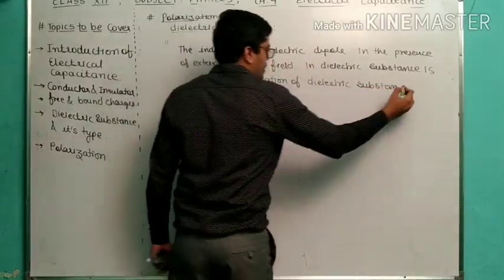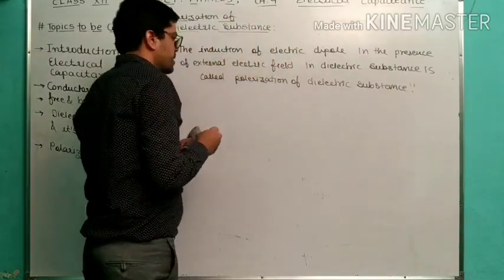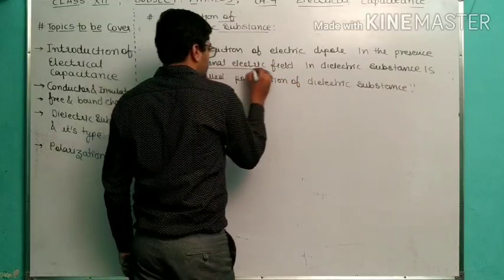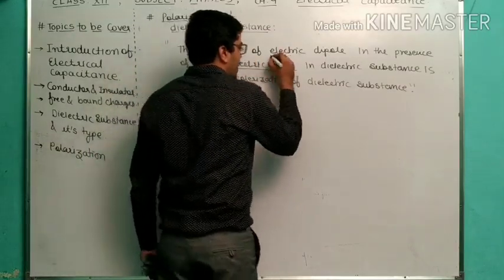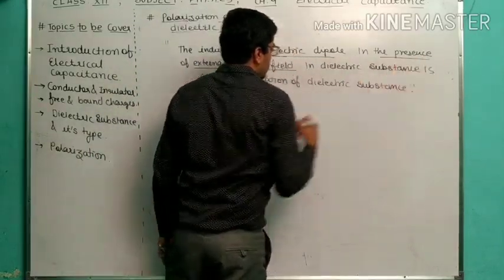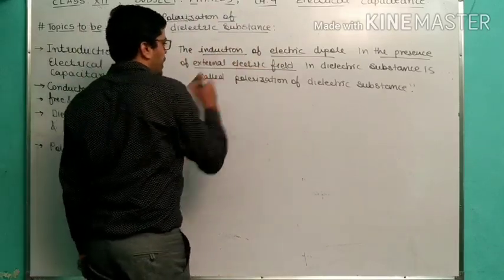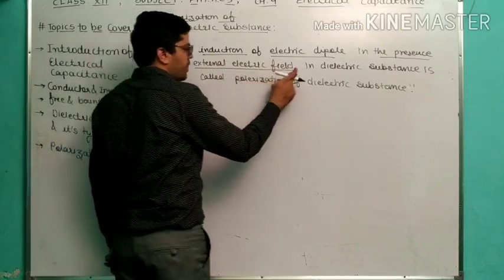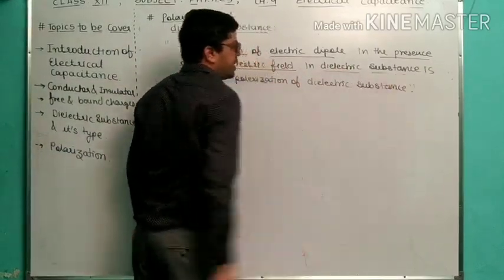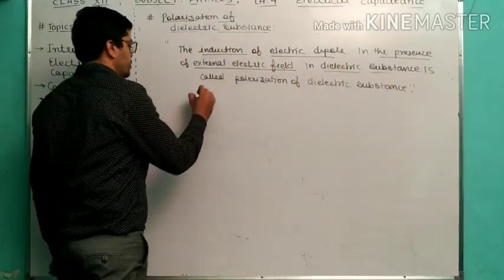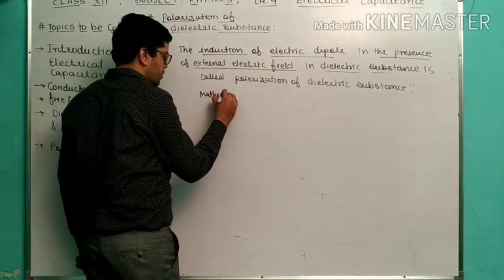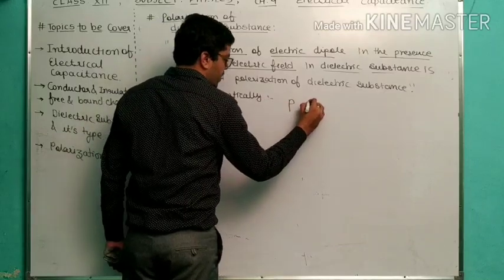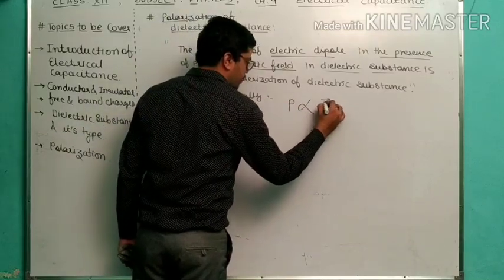So very simple definition. I told you previously polar and non-polar. If external electric field is present, so obviously electric dipole is going to be induced. Induction of electric dipole due to the presence of external electric field in dielectric substance is called polarization, and mathematically polarization is directly proportional to electric field.